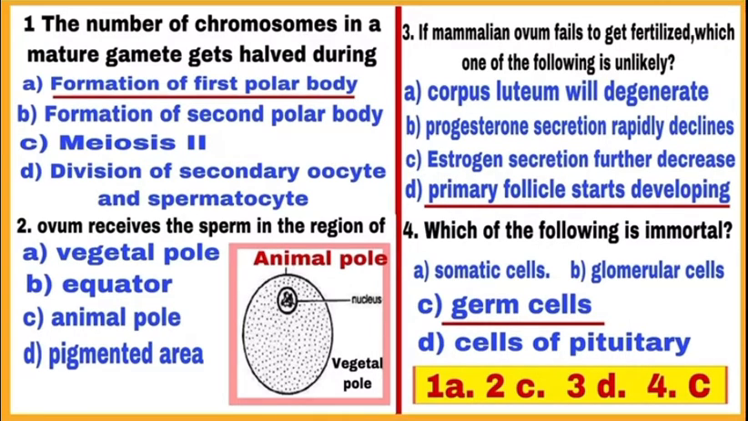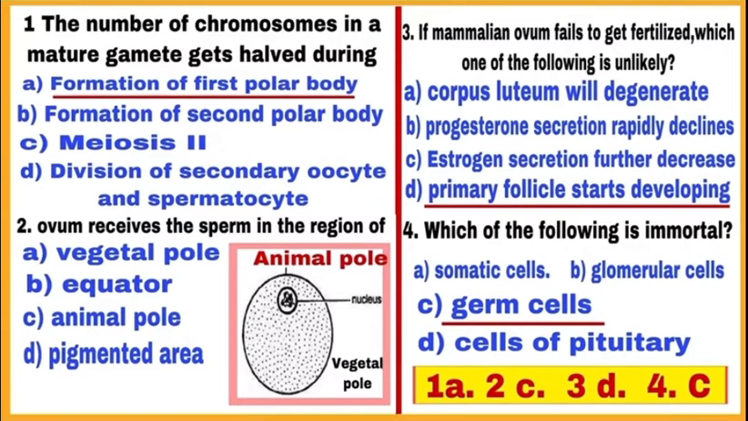Now come to statement D. Primary follicle starts developing. This is not going to happen because no new primary follicles are formed after birth. So, the correct answer to the given question is D, mark D.